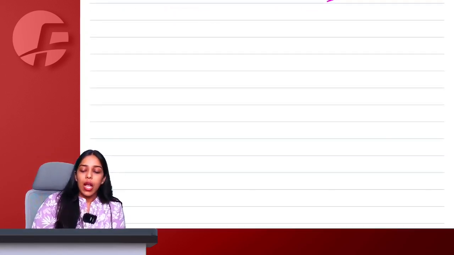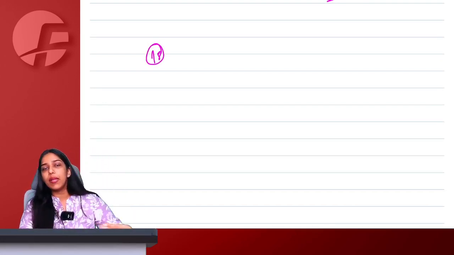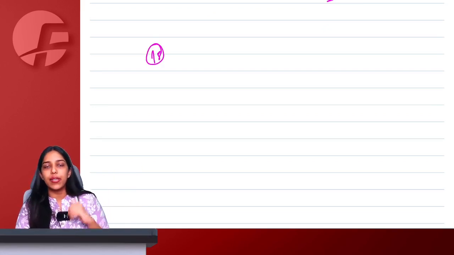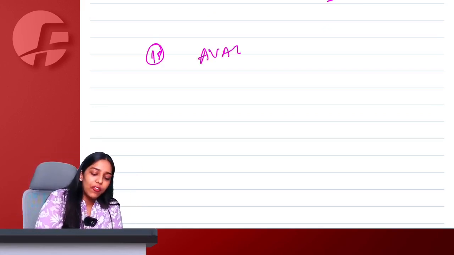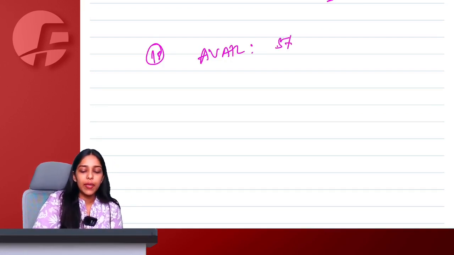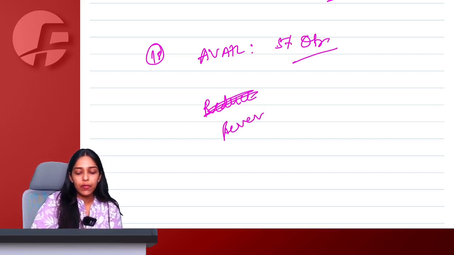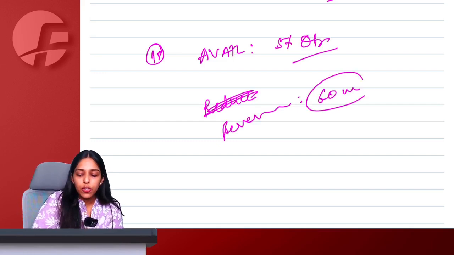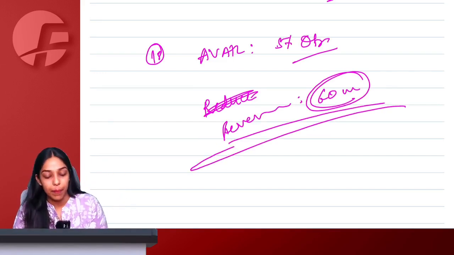Perfect, ma'am. After that, section 18, special circumstances. Whenever I am converting myself from taxable to exempt, exempt to taxable, composition to regular, regular to composition, whatever it is, whenever I am trying to avail ITC, the government wants me to do a 5% quota reduction calculation, and whenever I want to reverse the ITC, they want me to do a 60-month proportionate calculation. This is the simple trick for you to remember.